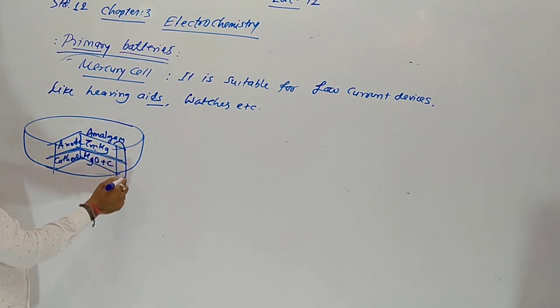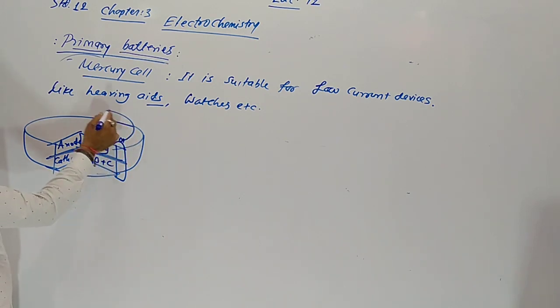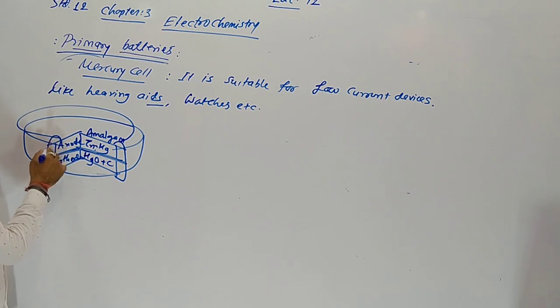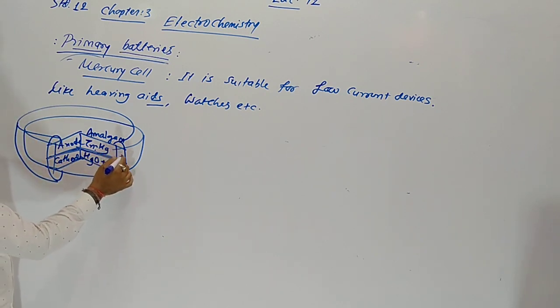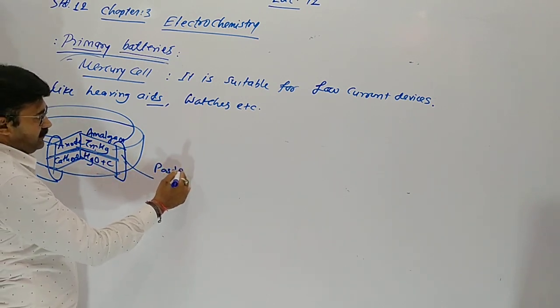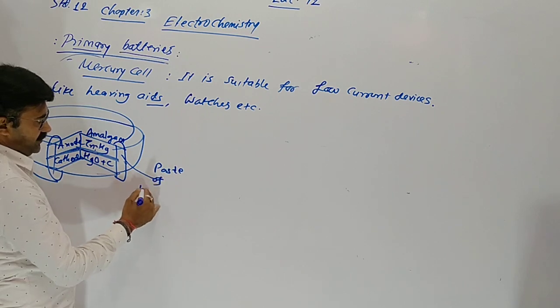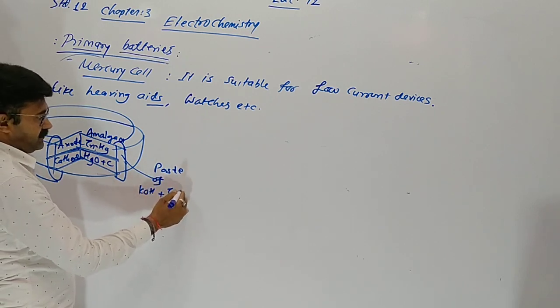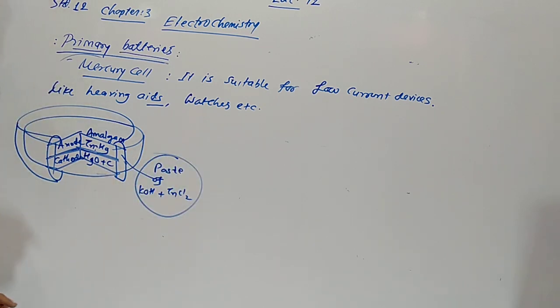Now the gasket is a type of clip which binds the upper part and lower part, including the separator. In the gasket, there is a paste of potassium hydroxide and zinc chloride. I told you, a paste is not completely liquid and not completely solid.